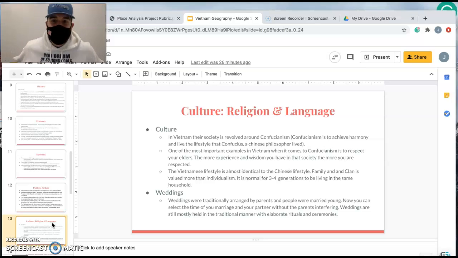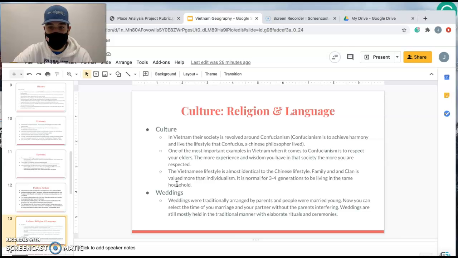All right, next we're going to talk about culture, religion, and language. The culture of the Vietnamese revolves around Confucianism, which mainly came from China. Basically, Confucianism is really focused on experience and wisdom and developing your age, which comes with experience. In society, that's mainly respected. Again, this came from the Chinese lifestyle.